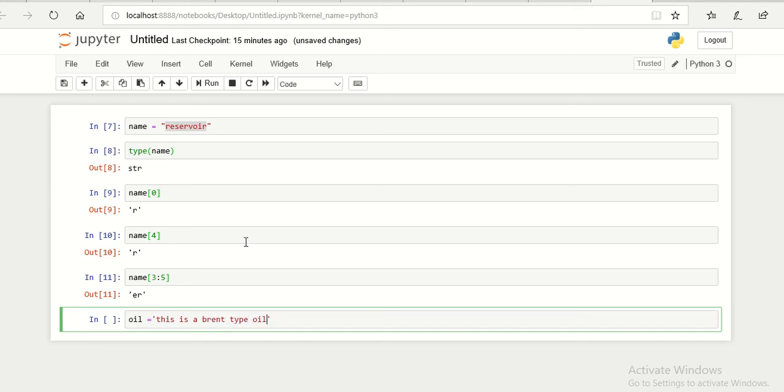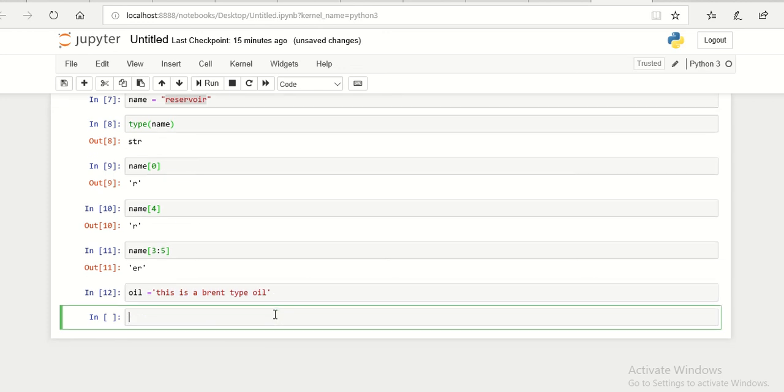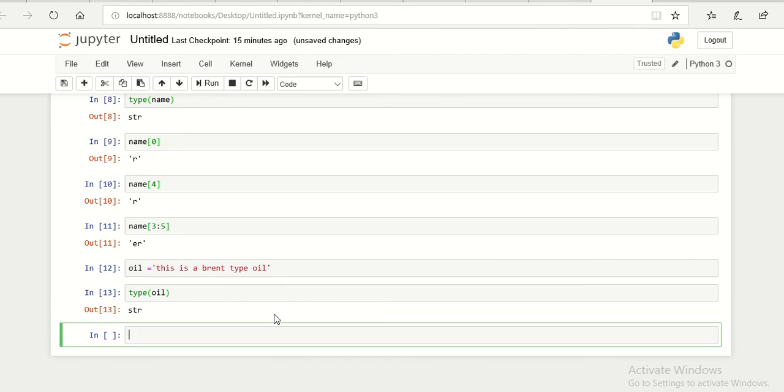This is a string, and we assign this string to oil. Let's check it, and the type is a string.